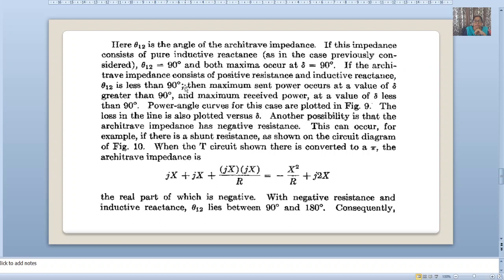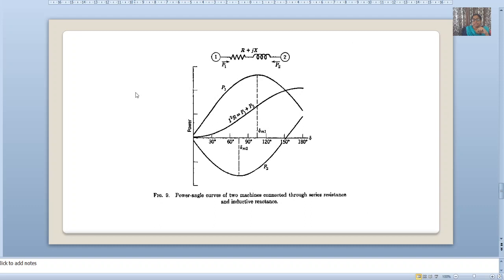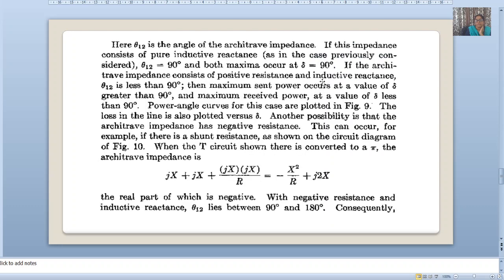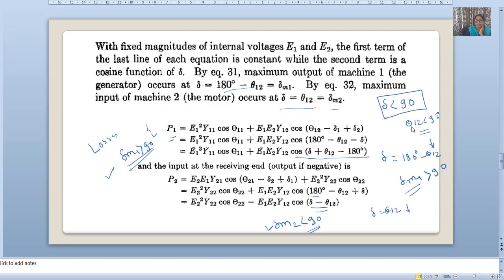If the arbitrary impedance consists of positive resistance and inductive reactance, theta 12 is less than 90. That I have already told.